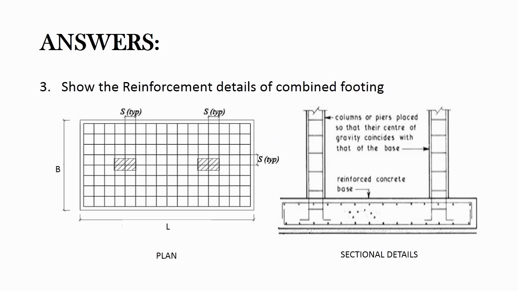Next, we have the combined footing. Reinforcement for combined footing is similar to isolated footing. As a tip, please note, anchorage of columns should be shown in footing details. In this sectional detail, you can see that the reinforcement is provided along the top and the bottom of the footing. This depends on the design criteria.